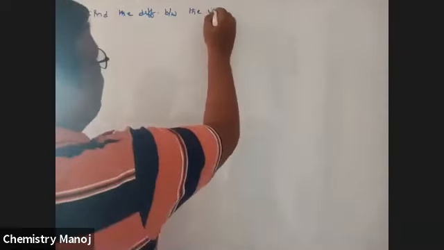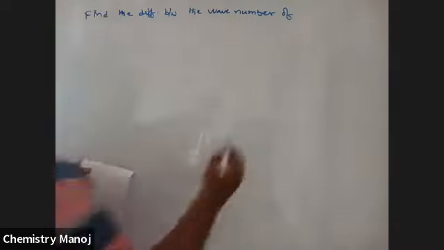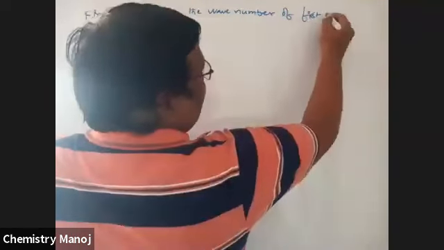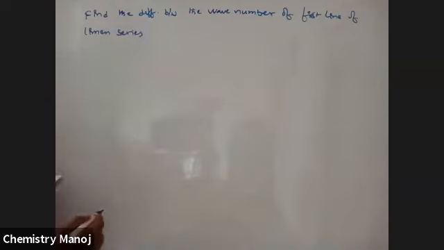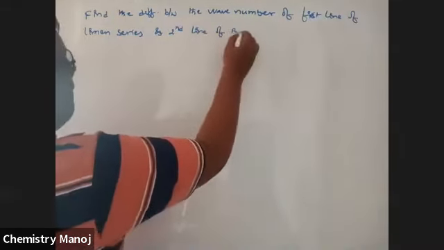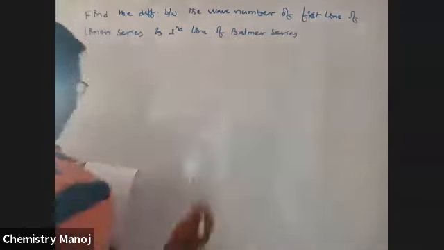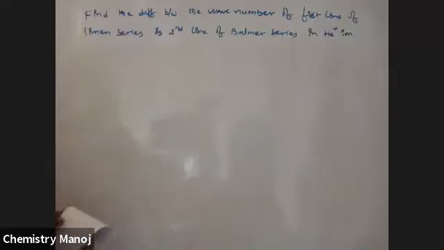Find the difference between the wave number of the first line of the Lyman series and the second line of the Balmer series in the He plus ion.